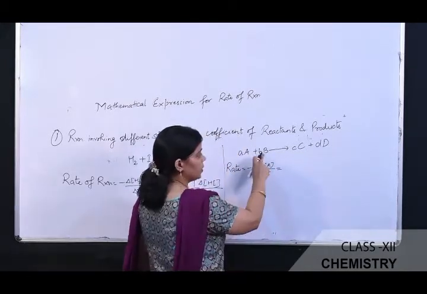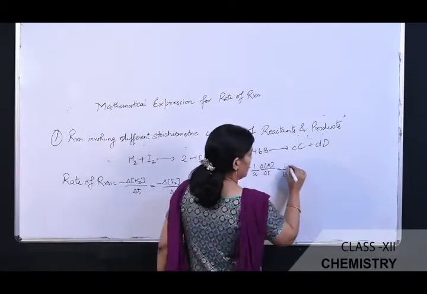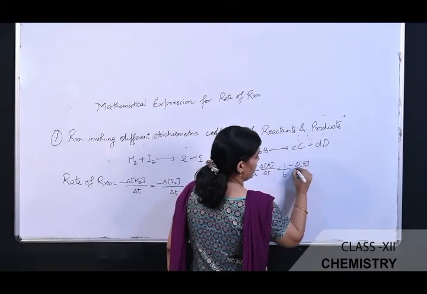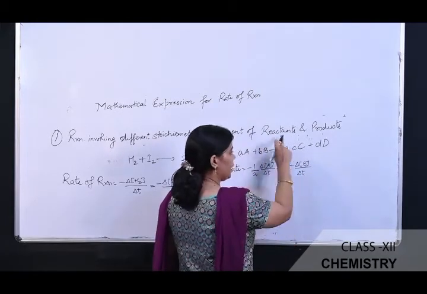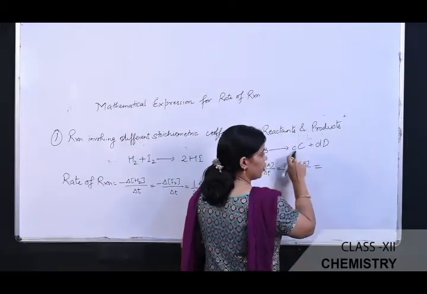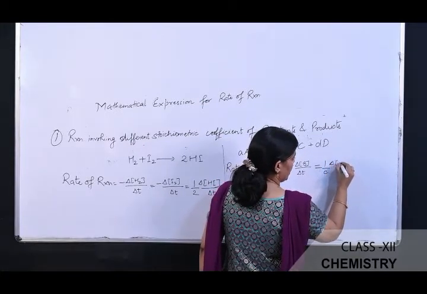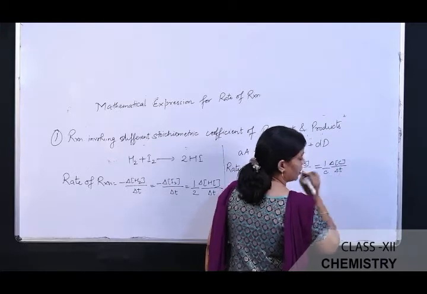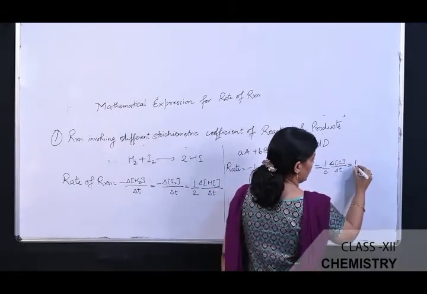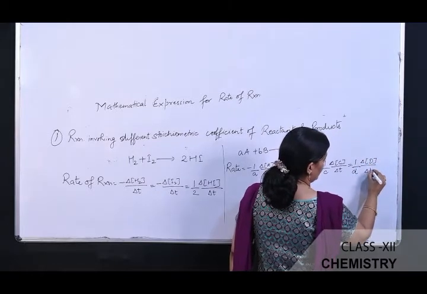This is equal to, for B, here the stoichiometry is small b, so it is divided by small b, and since it is a reactant, its concentration is decreasing, minus change in the concentration of B divided by time taken. Same with respect to product, we can also represent the rate of the reaction, that is equal to, here the stoichiometry is small c, so it is divided by small c, change in the concentration of C divided by time taken. Similarly with respect to D, here the stoichiometry is small d, so it is divided by small d, change in the concentration of D divided by time taken.